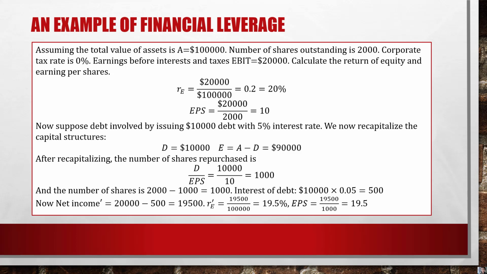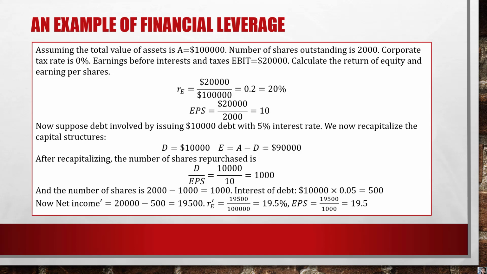We get 19.5% for the return on equity. And the earnings per share has now changed. We get 19,500 over the new number of shares, which is 1,000. We get 19.5.